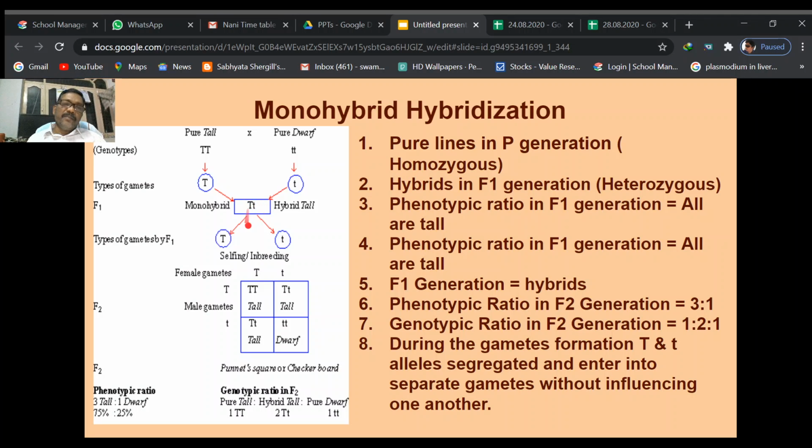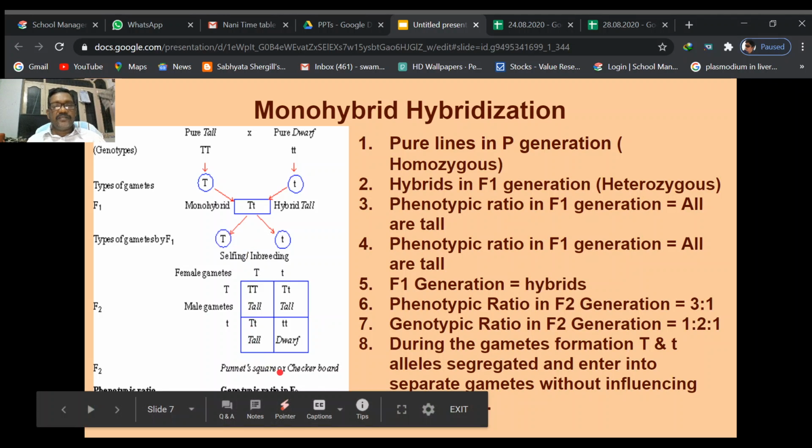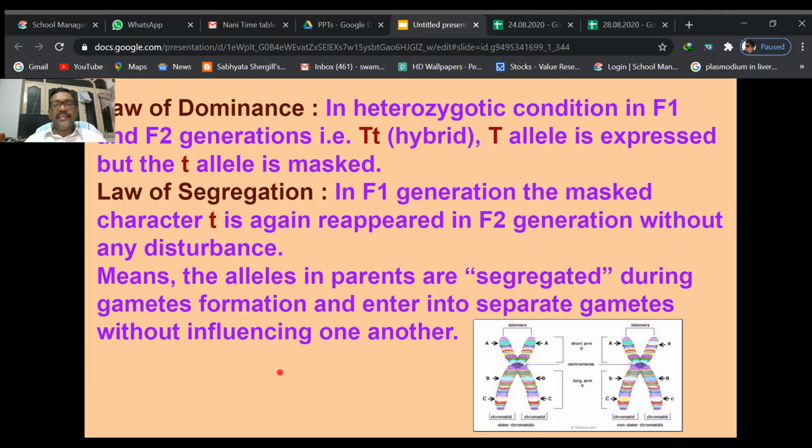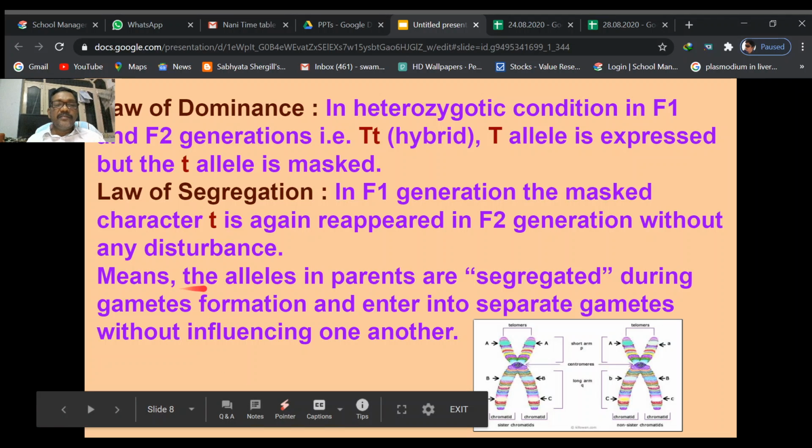However, in the next generation, the F2 generation, it reappears, which means that small t, the recessive allele, is safe, though not expressed in the F1 generation. This allele is automatically expressed in the next generation. Why? Because the alleles in the hybrid parents are segregated during gametes formation and enter into separate gametes without influencing one another.